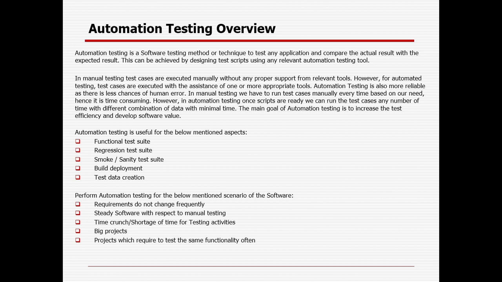I am giving a simple example. Suppose you have 10 test cases. For 10 test cases, you would require 10 hours to execute manually. And for automation script development for those 10 test cases, it might require 40 hours.